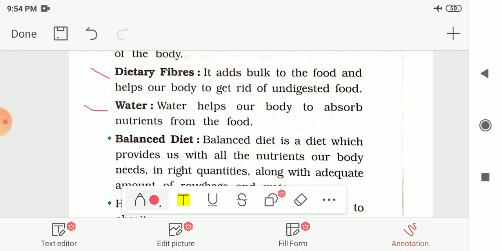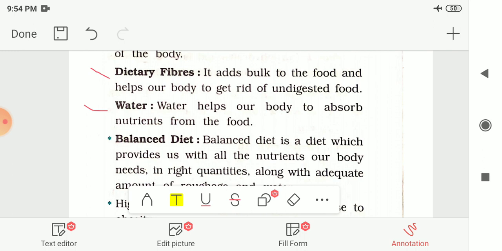And last one is water. So water helps our body to absorb nutrients from the food. All the food items contain these nutrients. So now how will we take these nutrients? So for that water is necessary. This water helps our body to absorb or to get the nutrients from these food items. So that is the function of water.